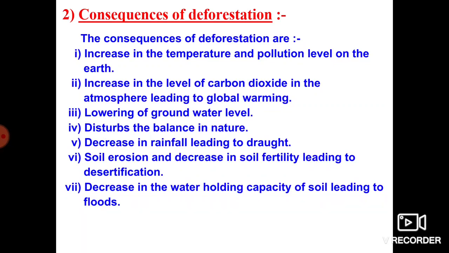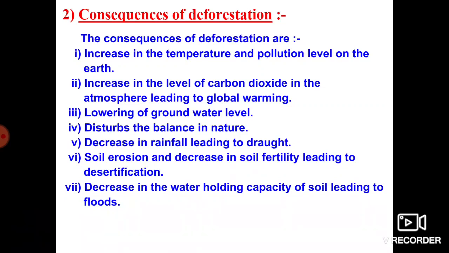A few days back we observed one of the metropolitan cities, Delhi, and how much of a problem they are facing because the pollution level is high in that area. This happens because of deforestation. In the Delhi area there is a lot of industrialization, as it is the capital city of India.